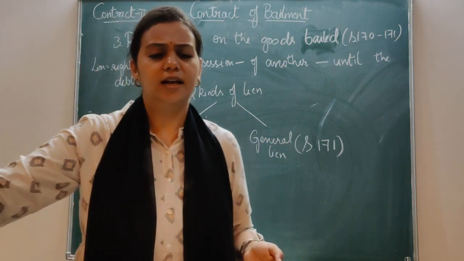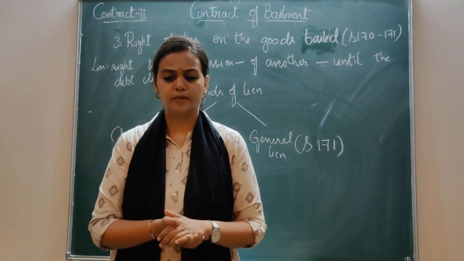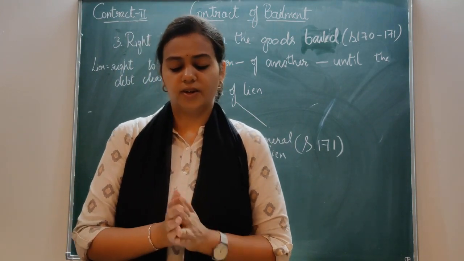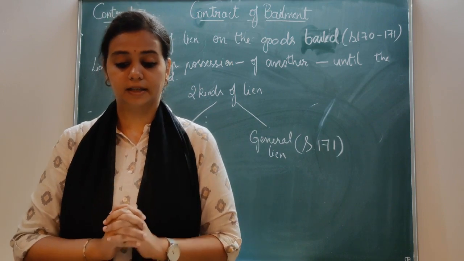Now let's move on. Let's try to know what is a particular lien. Under section 170 you have something called bailee's particular lien.